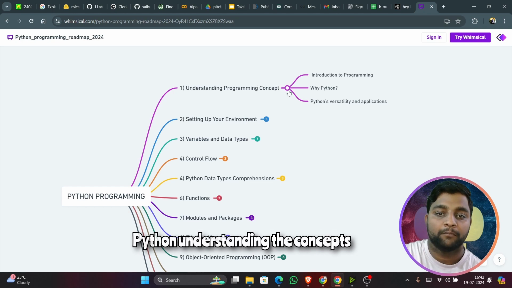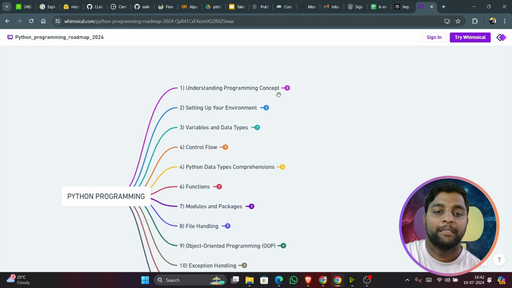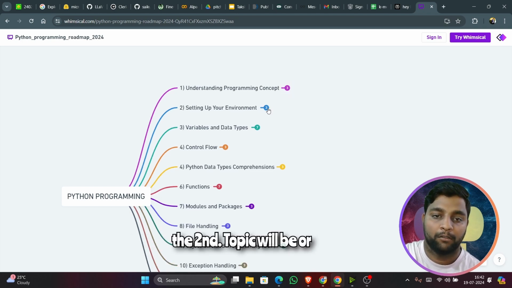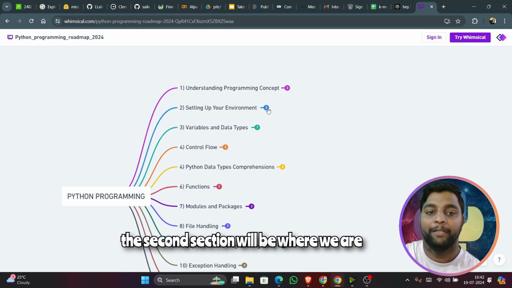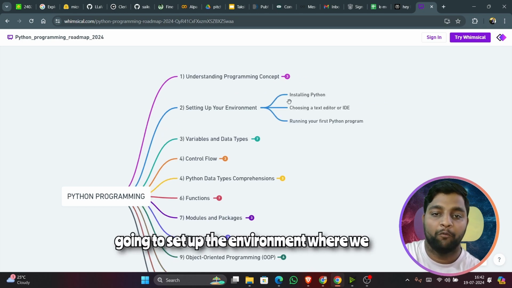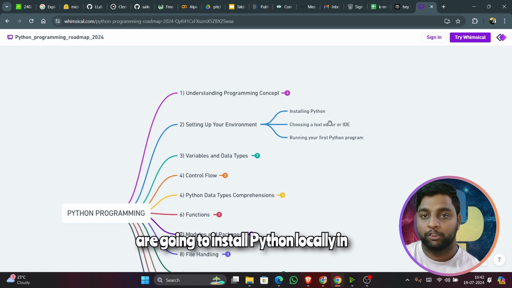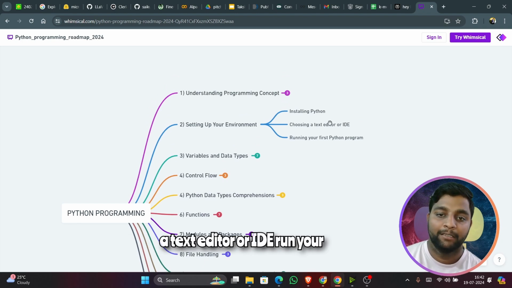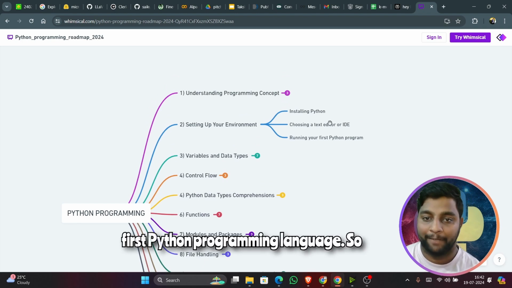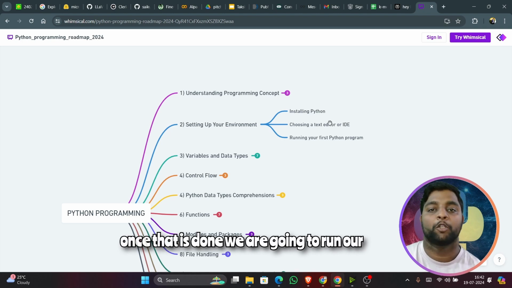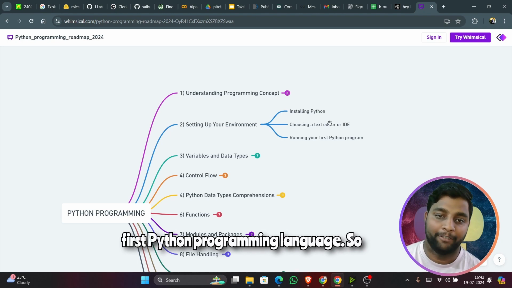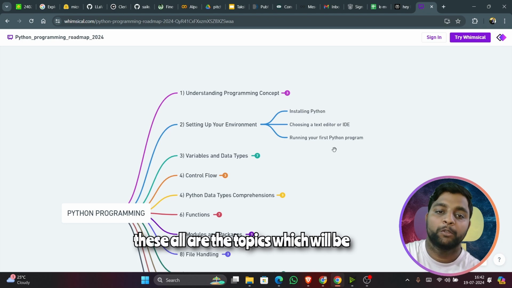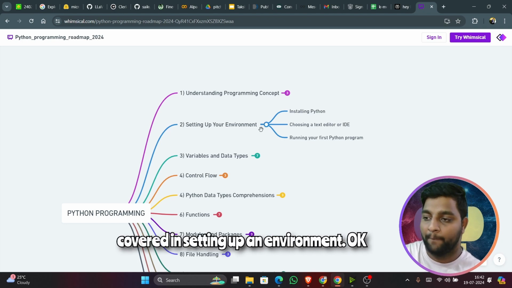After understanding the concepts, the second section will be where we set up the environment, where we are going to install Python locally on our laptop, and use either a text editor or an IDE to run your first Python program. So once that is done, we are going to run our first Python program. These are all the topics which will be covered in setting up the environment. Okay.